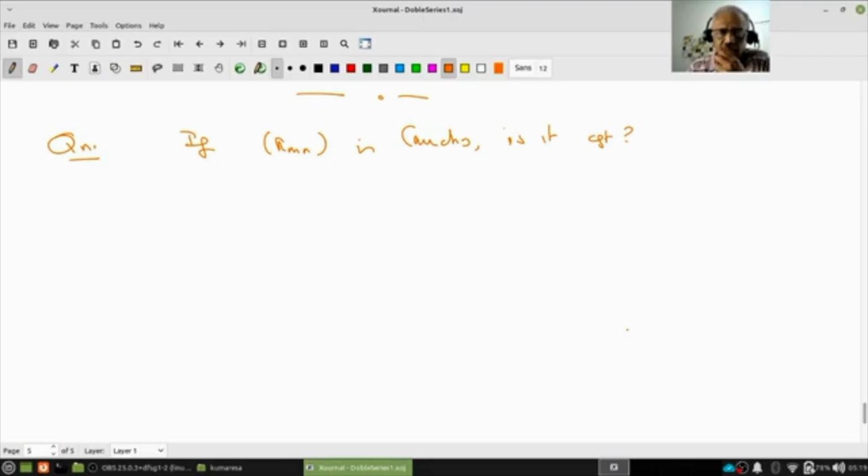So what we do is we reduce it to an ordinary sequence. How do I do that? Let me look at, as I did, b_n equal to a_nn. I claim this is Cauchy. Why? Is this clear why this is Cauchy? If a_mn is Cauchy, then this is Cauchy. Why?